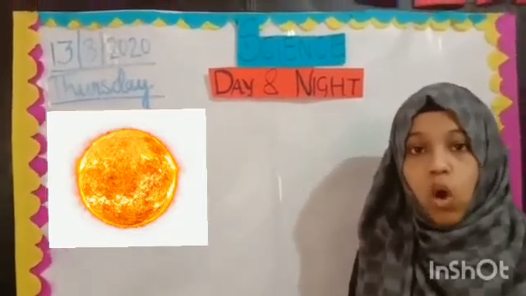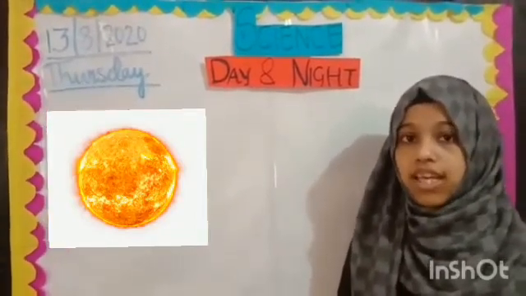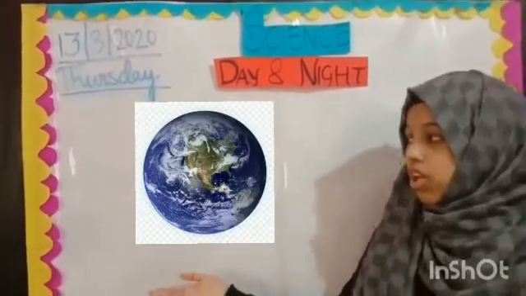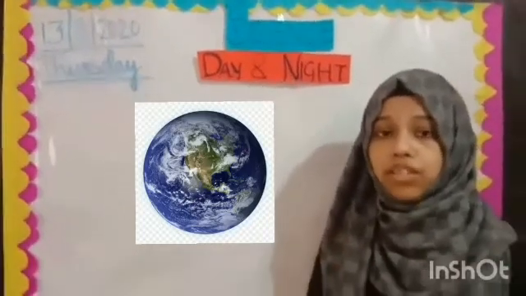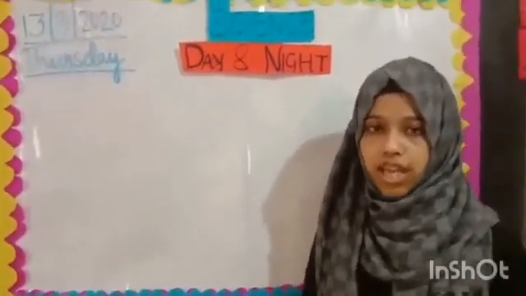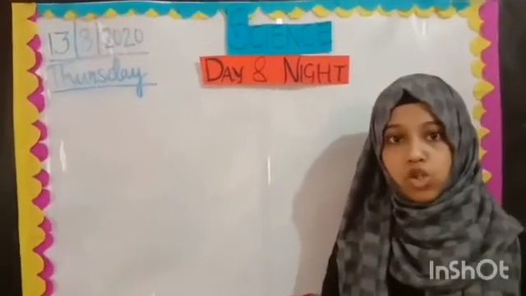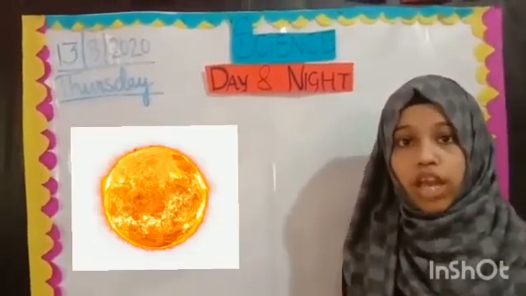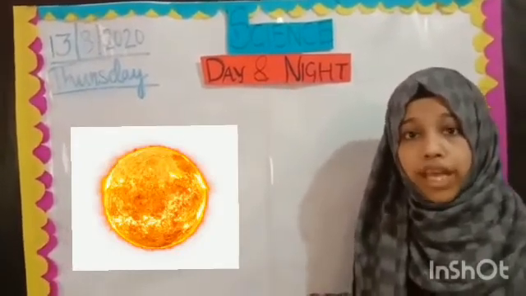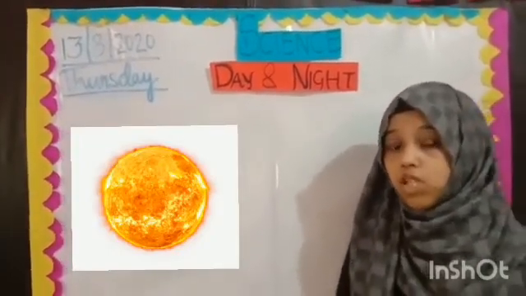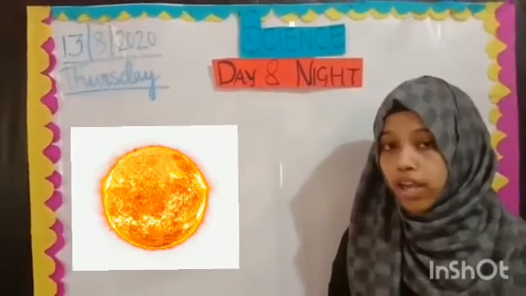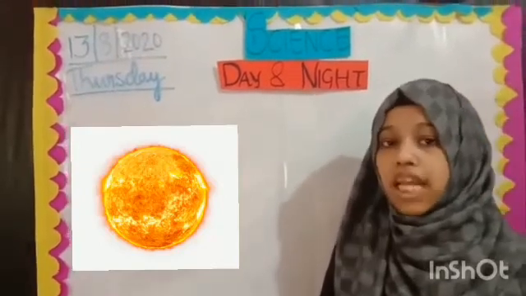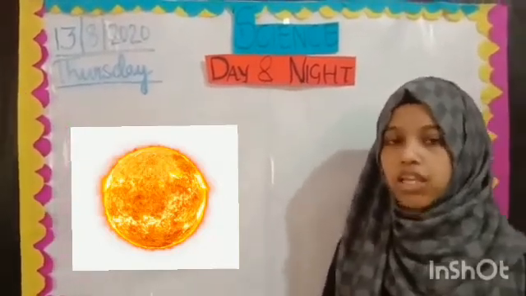Now let me tell you how big our sun is. 1 billion earths can fit inside the sun. It means so many earths can fit inside the sun. So can you imagine how big the sun is? Yes, it's very big. It's hot and bright, and it is the main source of light at daytime.